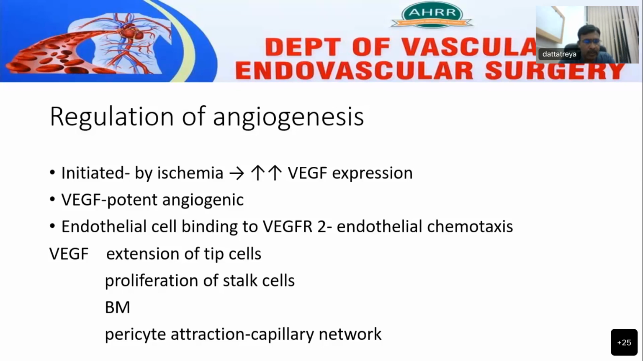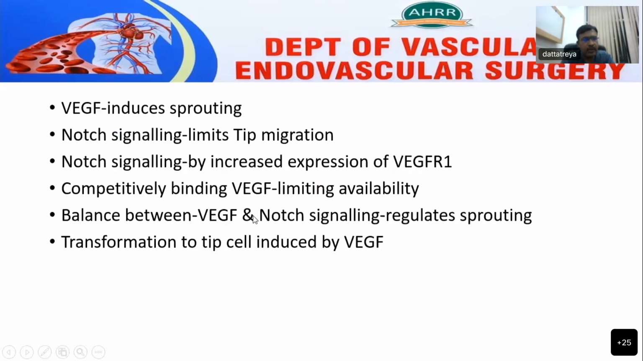The vascular endothelial growth factor is present at the extension of the tip cells, which helps in proliferation of stalk cells and deposition of basement membrane and pericyte attraction for the capillary network. The vascular endothelial growth factor is helping in inducing the sprouting. At the same time, notch signaling system is a negative feedback system which helps in limiting the tip migration.